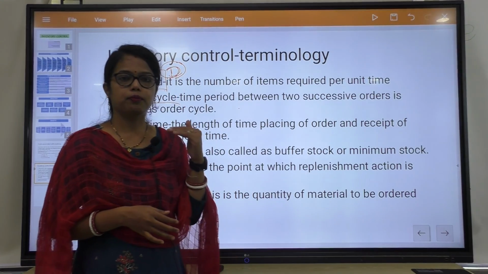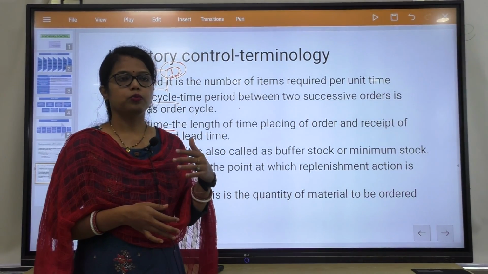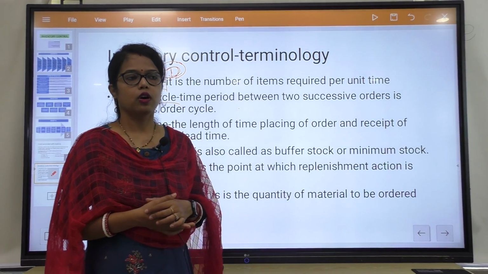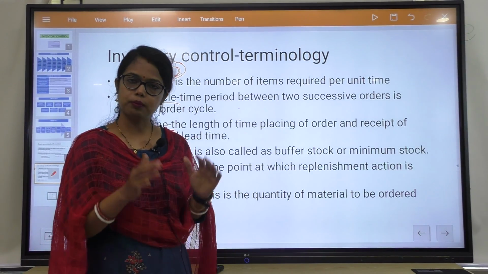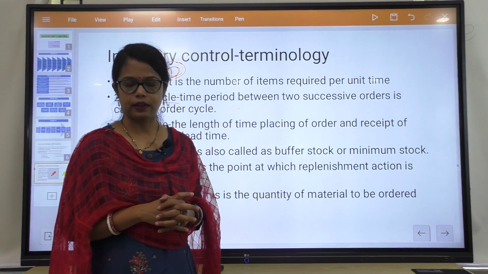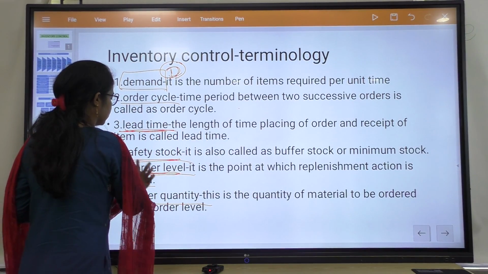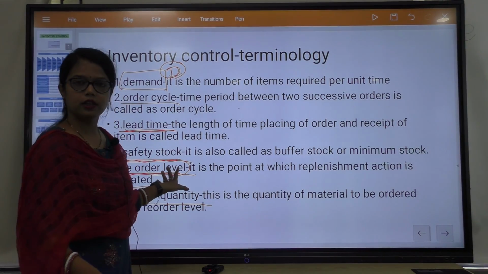Suppose at a particular point we need to replenish or replace or procure the product. That particular point is called the reorder level.